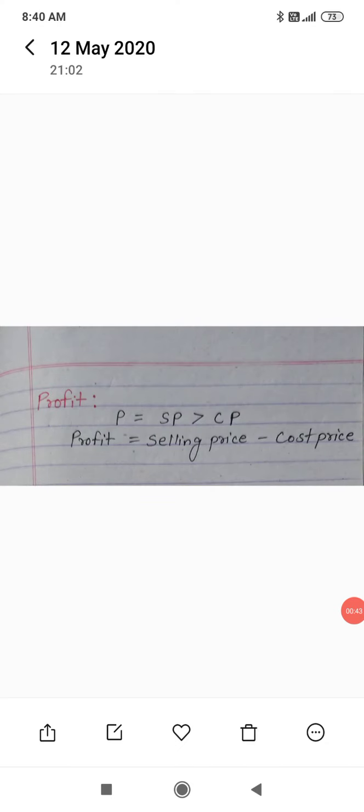What is loss? Loss is the amount the seller loses after selling the product for less than its cost price. Loss means selling price is less than cost price. Loss is equal to cost price minus selling price.